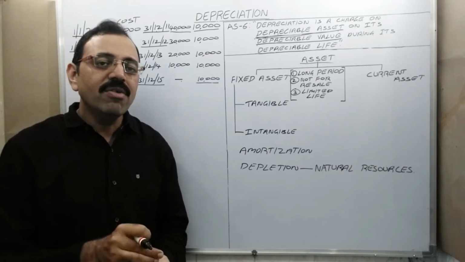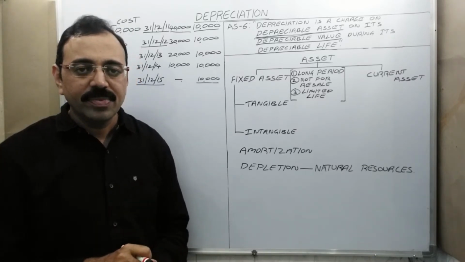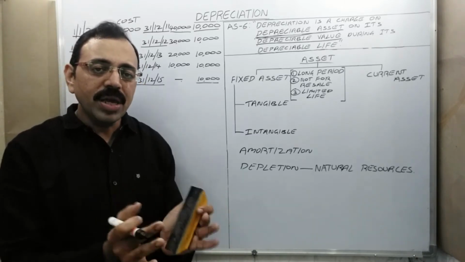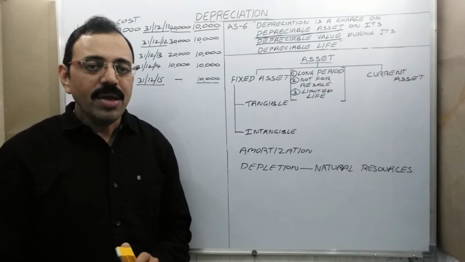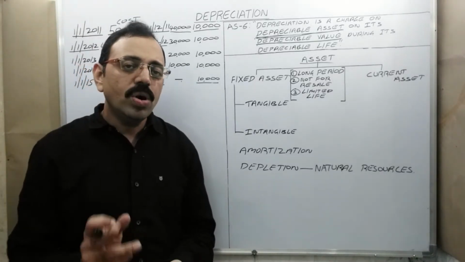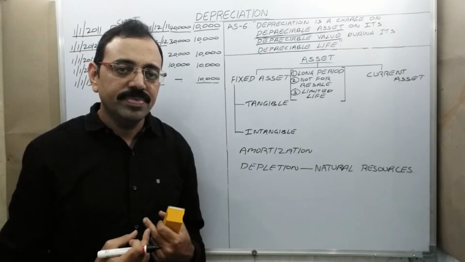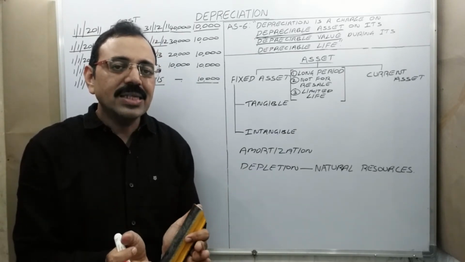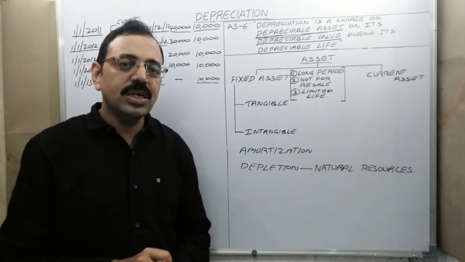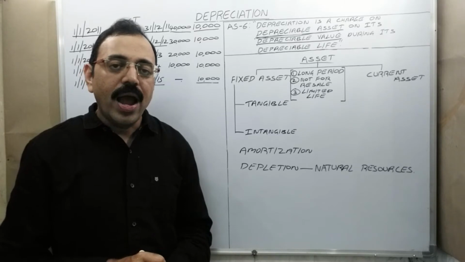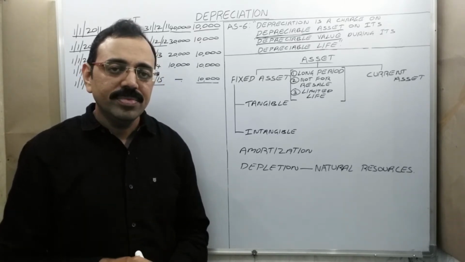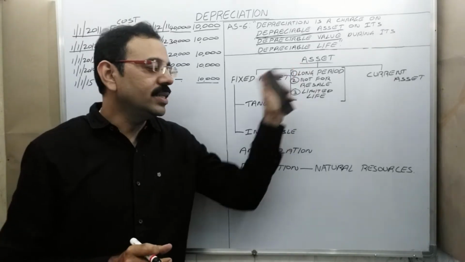It is owned by a business organization, and by using that asset, we can earn some income. For example, we have one machine. Who is the owner of that machine? The firm. And the machine has some economic value. In terms of rupees, you can express the value of that machine. And by using this machine, we will get some income. So the machine is known as an asset.